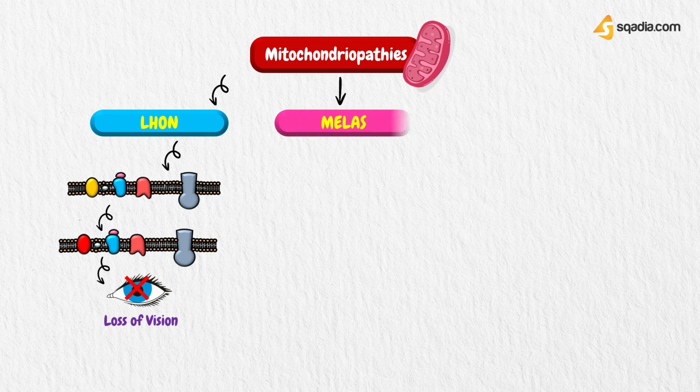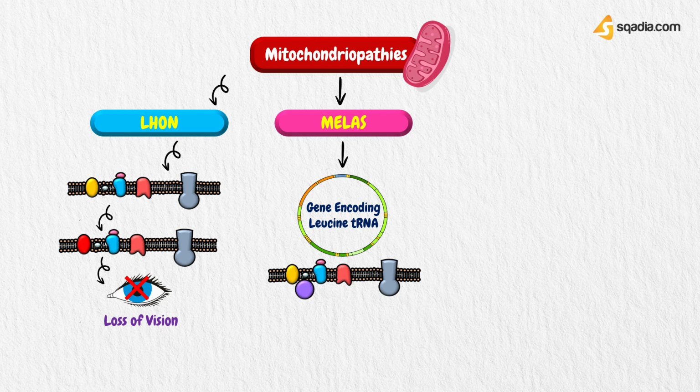Another condition is known as MELAS, meaning mitochondrial encephalopathy, lactic acidosis, and stroke-like episodes. MELAS is caused by a mitochondrial DNA mutation of the gene encoding leucine transfer RNA. This mutation affects translation of mitochondrial DNA, so all the respiratory chain complexes are impaired except for complex 2, which is totally encoded in the nucleus.